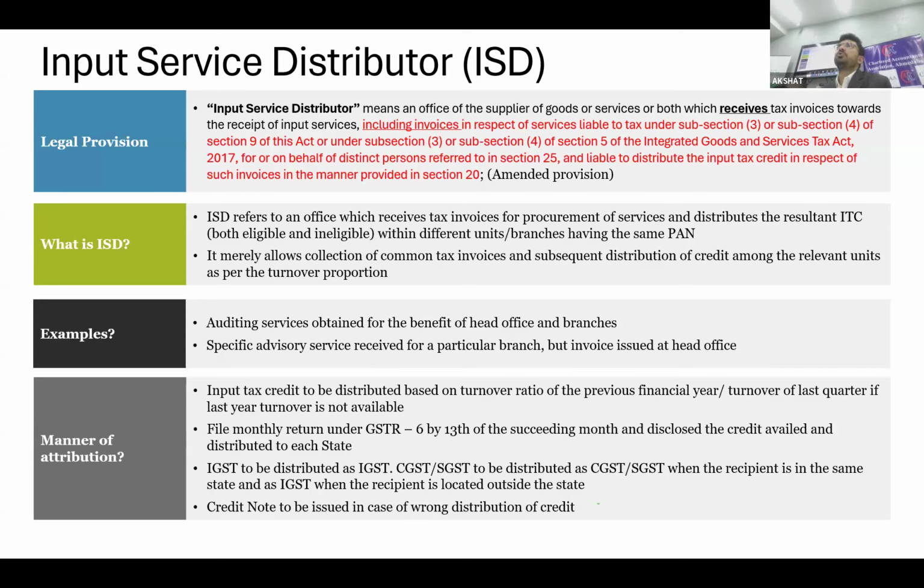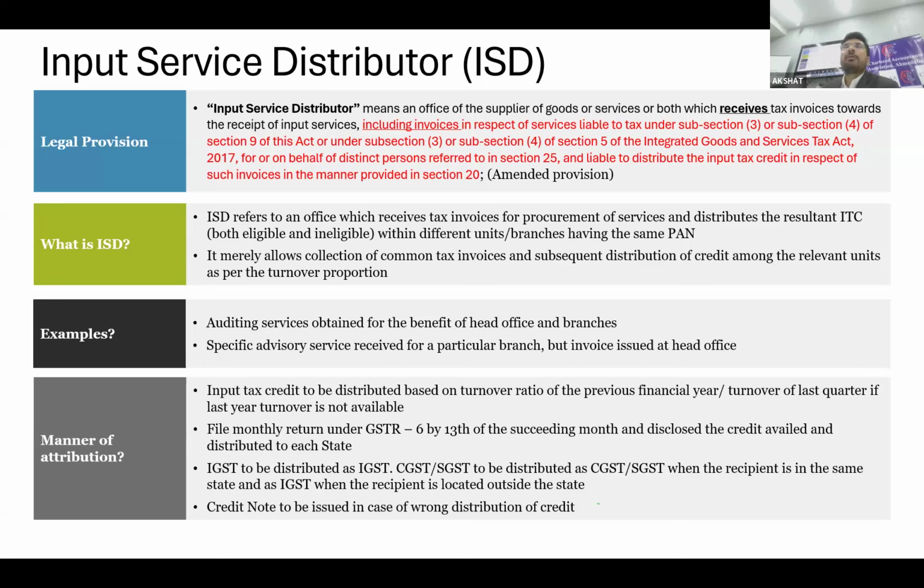Second case, we generally expense out all ineligible credit. We are not distributing it, we are rather not booking it, forget about the distribution. Here they are saying that you also need to distribute the ineligible credit as ineligible credit, and then take action according to the recipient state. That is also one of the points which we need to take care of.